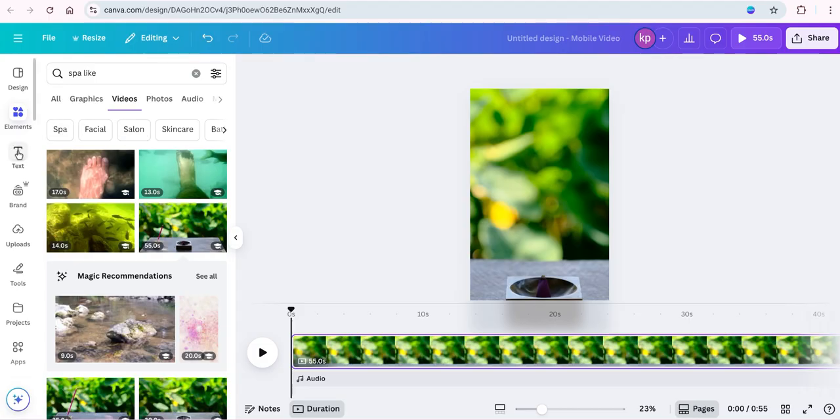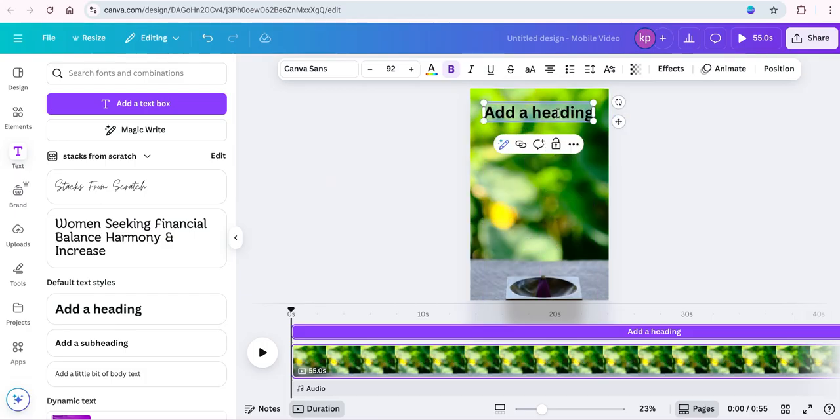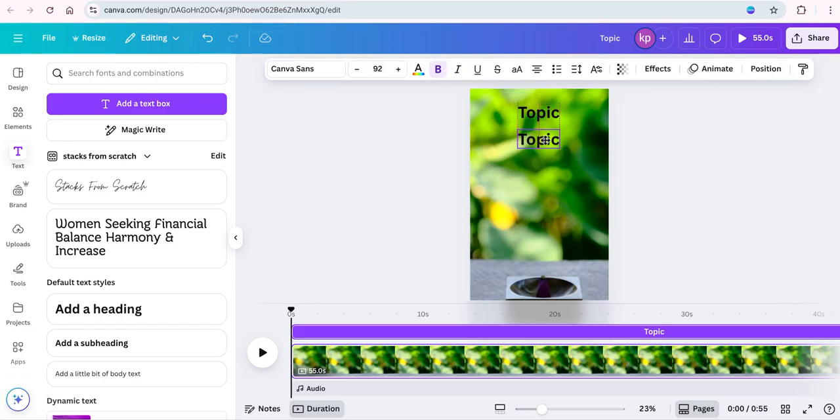Now we're going to need some text. So the first thing I want you to do is grab a heading box from your text over here on this side. And in the heading box, I want you to type the word topic. Topic, okay? All right, now we're just going to duplicate this box because we need two text boxes here. And for this one, I want you to type the word, let's see, quotes. All right, and let's just take this one down a tranche so that it fits nicely beneath the first text box.